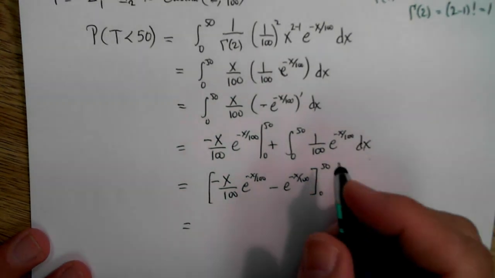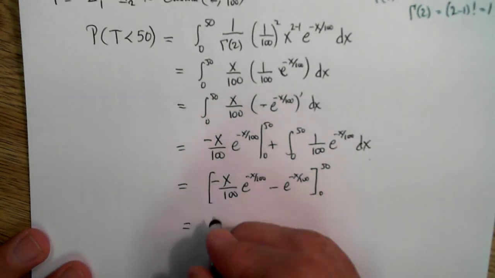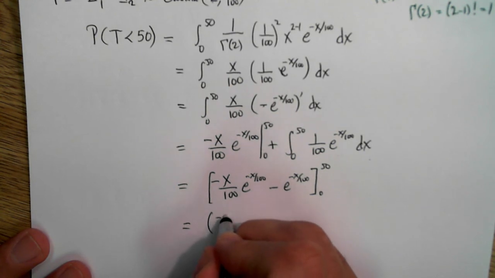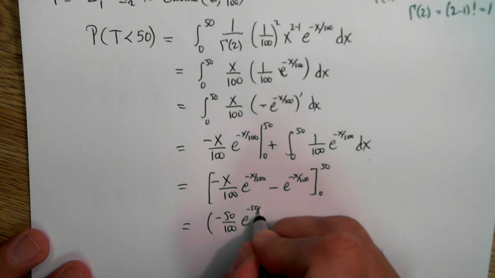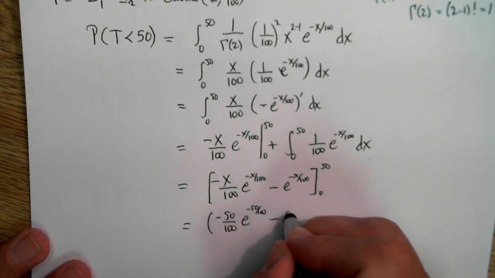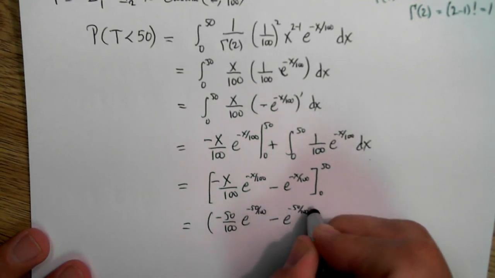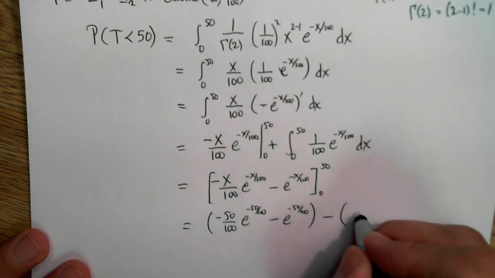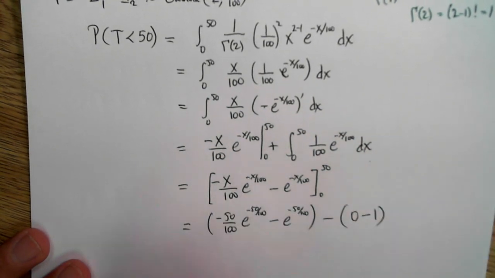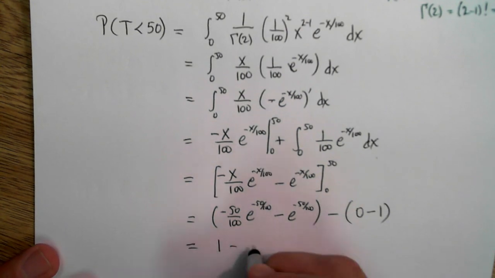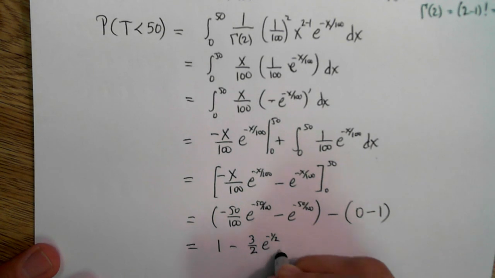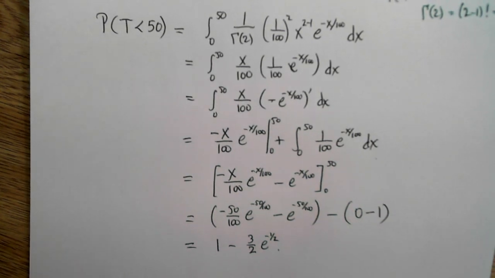Okay, so we plug in. Plugging in 50, we get negative 50 over 100, e to the minus 50 over 100, minus e to the minus 50 over 100. Plugging in 0, we get 0 minus 1. And so our answer will be 1 minus 3/2 times e to the negative 1/2. And so whatever that is, that's the probability that the thing dies in less than 50 hours.